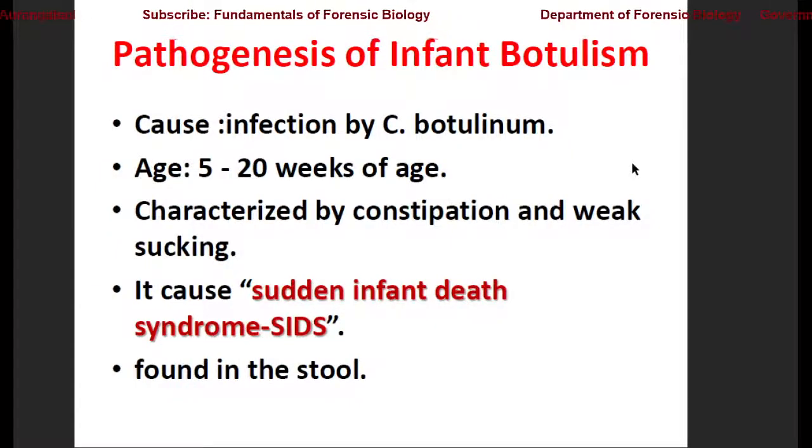Now, pathogenesis of infant botulism, which is generally caused by Clostridium botulinum. Generally the age group is 5 to 25 weeks of age, characterized by constipation and weak sucking. It can lead to SIDS, that is sudden infant death syndrome. The causative agent can be found in the stool of that patient.